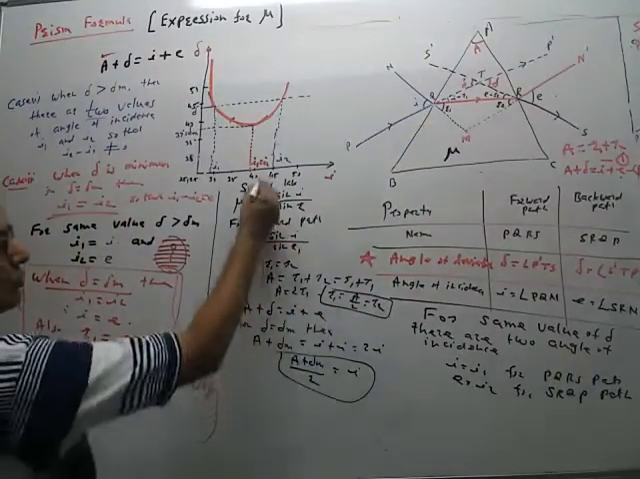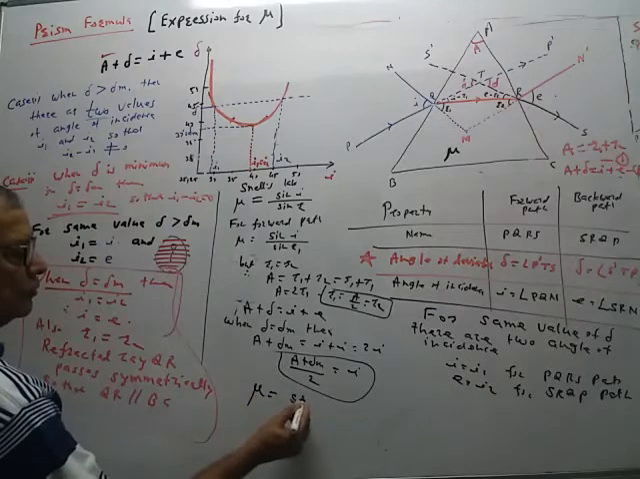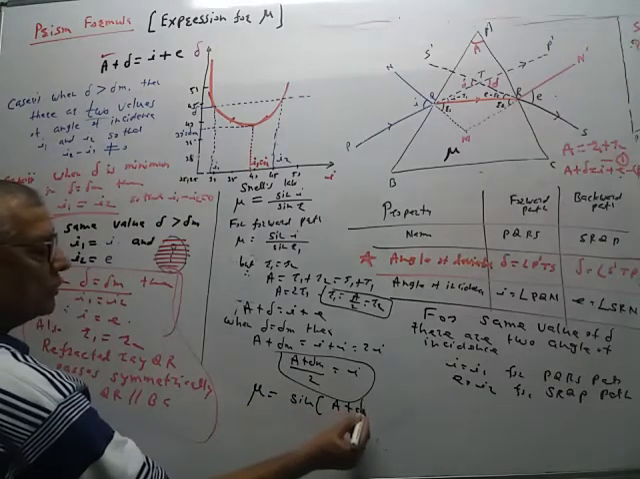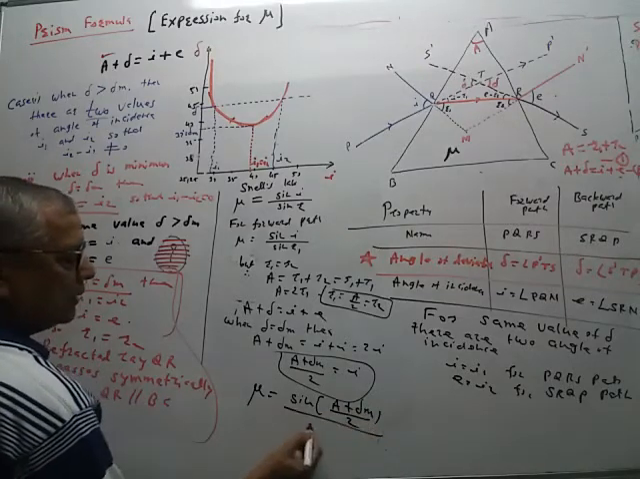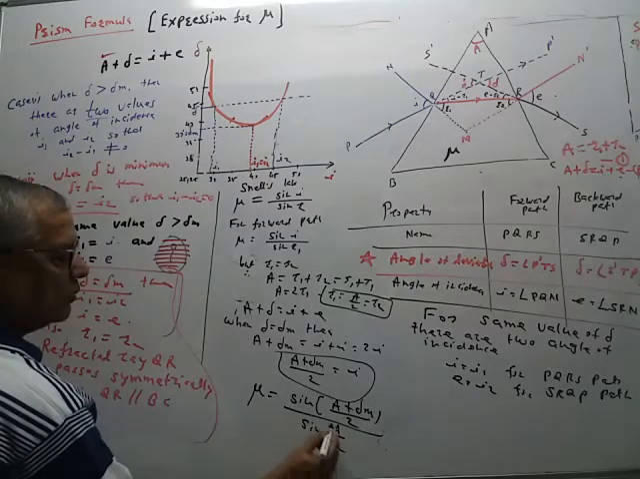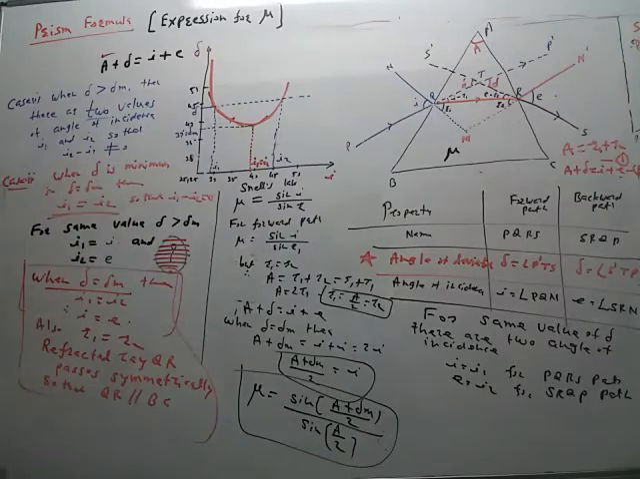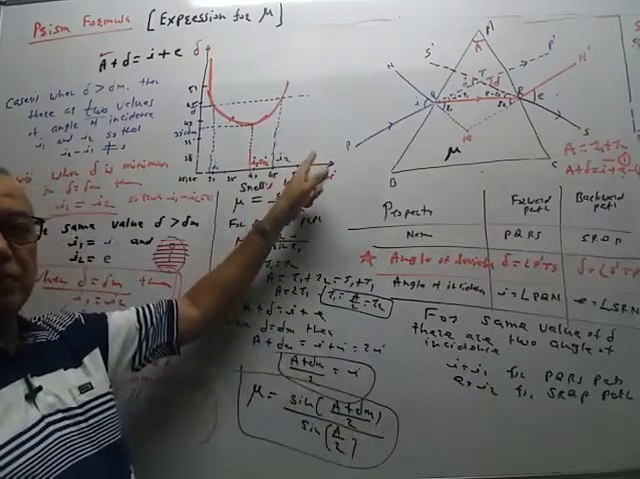So if we substitute this value here, then refractive index mu is equal to sin of (A plus angle of deviation delta M) by 2 divided by sin of A by 2. So we can determine the value of this angle of deviation from the graph.